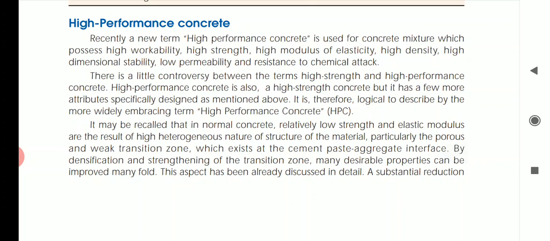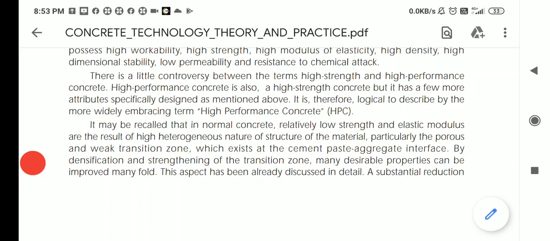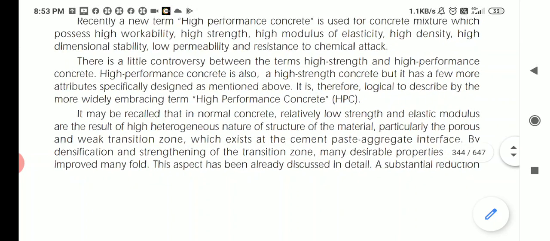There is a little controversy between the terms high strength and high performance concrete. High performance concrete is also a high strength concrete but has a few more attributes specifically designed, as mentioned above. It is therefore logical to describe it by the more widely embracing term high performance concrete. Okay, high strength and high performance are the same, but it performs more characteristics than the high strength concrete.